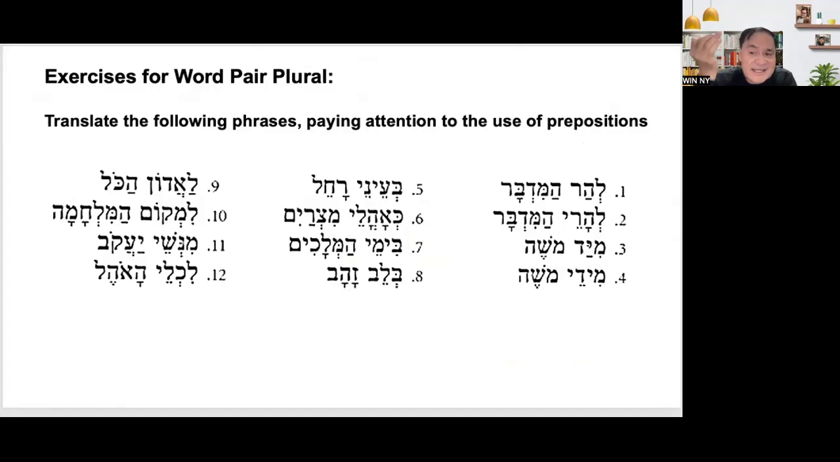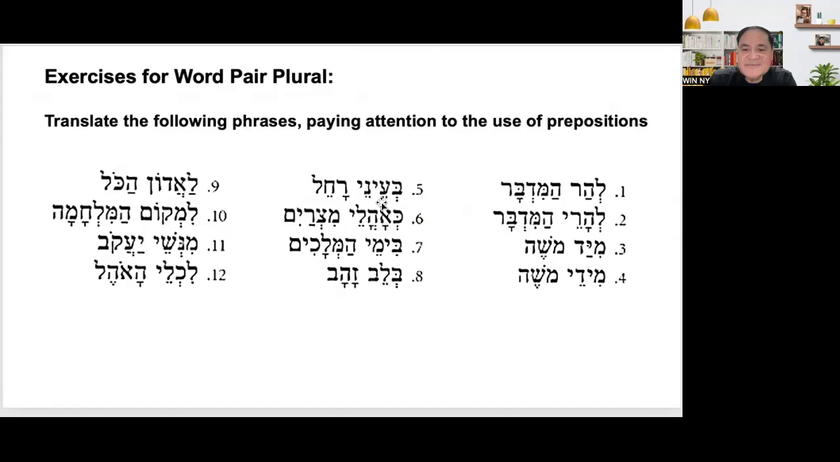Okay, so you have 3 exercises to be submitted today. Translate the following phrases paying attention to the use of preposition. Remember that you do not have a quiz. This will be your quiz and your exercises. Number one, lihar hamidvar. Number two, liharei hamidvar. Number three, miyad Moshe. Number four, midday Moshe.